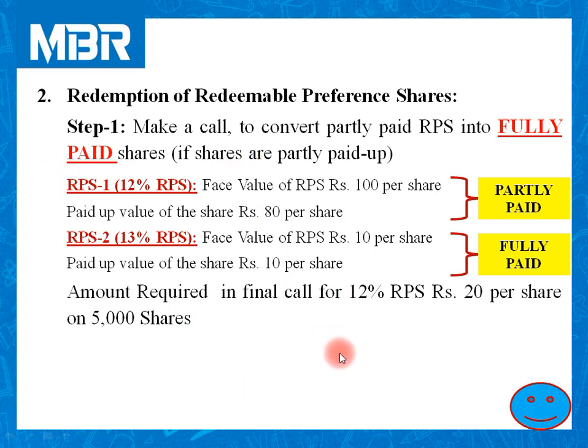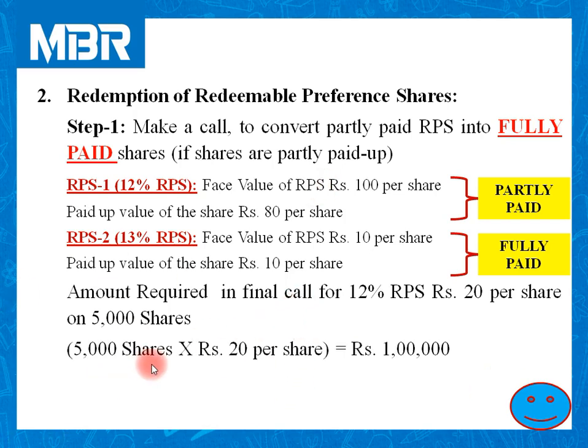So take it very seriously. If number of shares are not given, first of all, calculate number of shares for your ready reference. So amount received by the company, 5,000 shares multiplied by rupees 20 per share, and total amount is rupees 1 lakh.